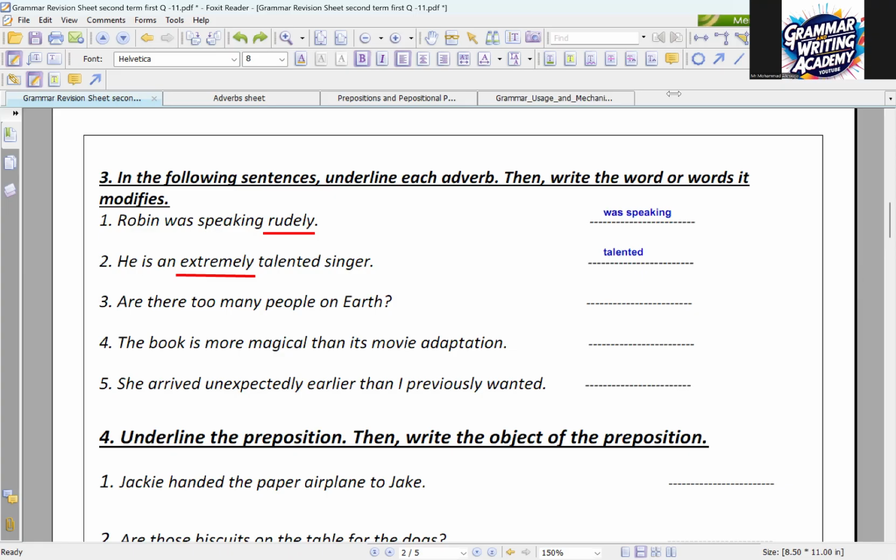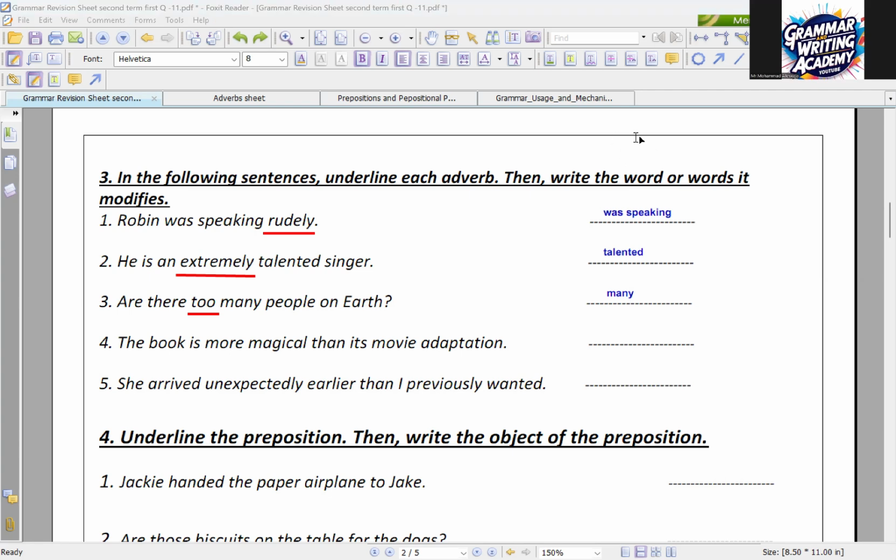Anas Abdul Jawad, then Rama. I don't know who's Rama, okay? Anas Abdul Jawad, number 3. Are there too many people on Earth? So, what is the adverb here? The adverb is too, and it modifies many. Exactly. So here I have too, which is an adverb, and it modifies many, the adjective. Thank you. Okay, Rama, I don't know who's Rama. Please try to rename yourself. I think it's Ahmed. Ahmed, yes.